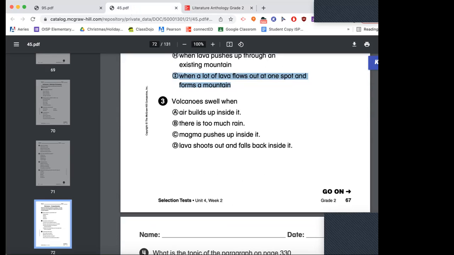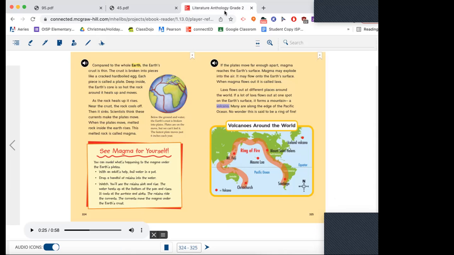We talked about this in our digital trifold. What happens when a volcano swells up? Magma pushes up inside. Very good. When volcanoes swell, the magma pushes up inside it. And so let's read that one again.